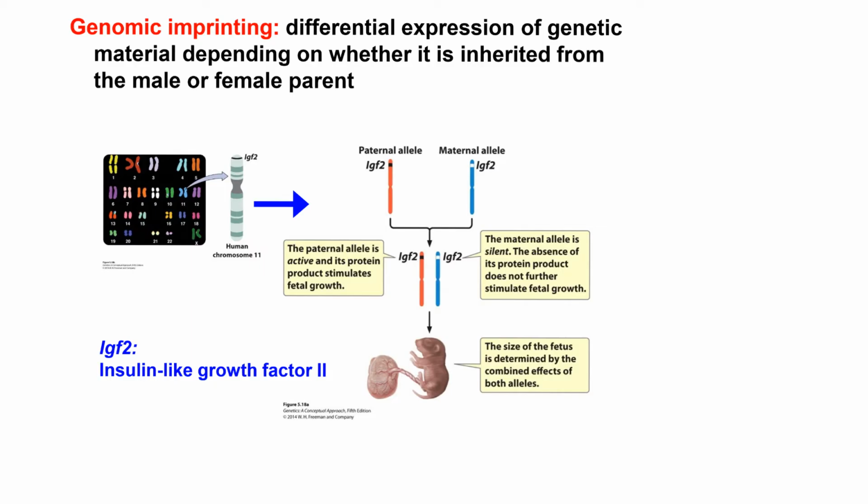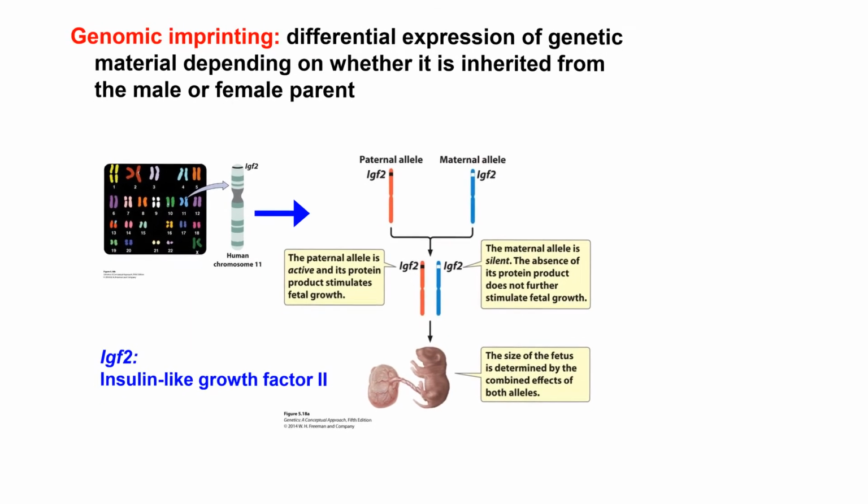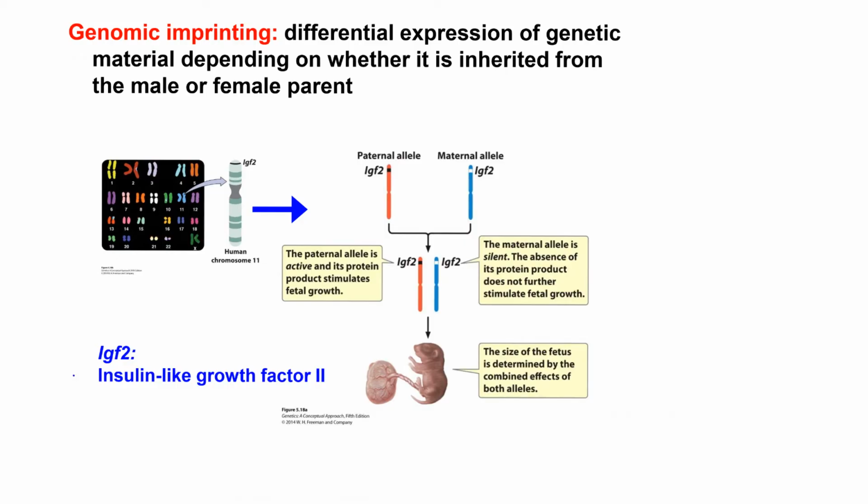If an allele for a particular gene is inherited from father, it manifests itself differently than the same allele inherited from mother. One of the best examples is inheritance of insulin-like growth factor 2, which contributes to the growth of embryos. This gene is active in human and in mice, so many studies were done in mice development.